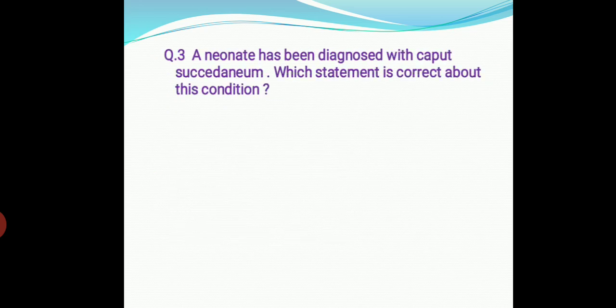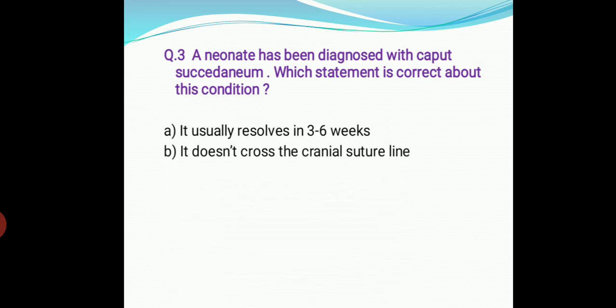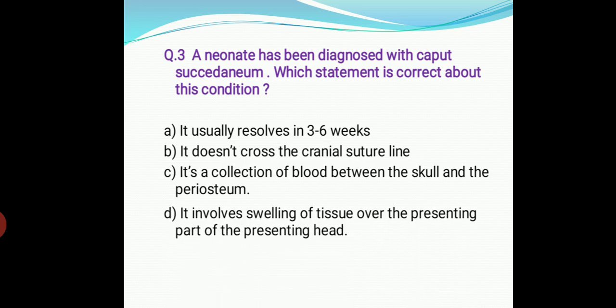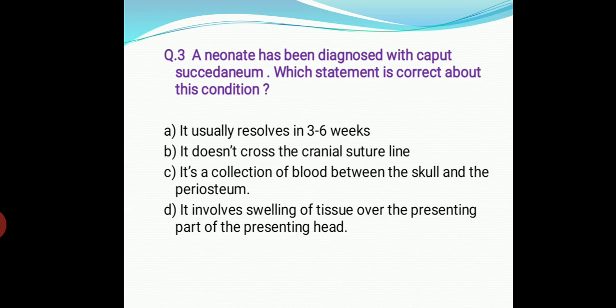Next, question number 3. A neonate has been diagnosed with caput succedaneum. Which statement is correct about this condition? Option A. It usually resolves in 3 to 6 weeks. B. It does not cross the cranial suture line. C. It's a collection of blood between the skull and the periosteum. D. It involves swelling of tissue over the presenting part of the presenting head.